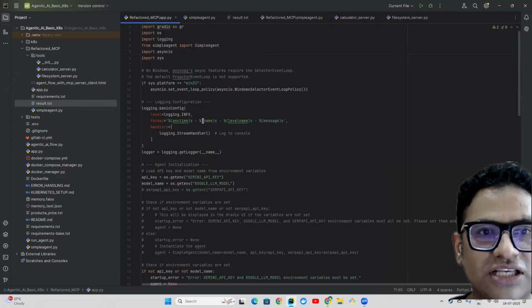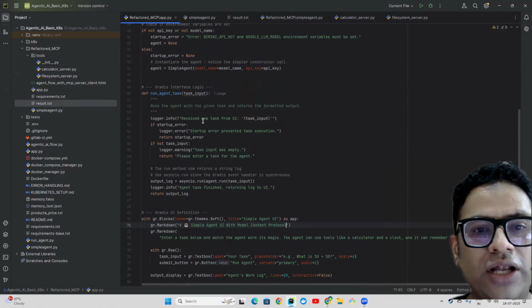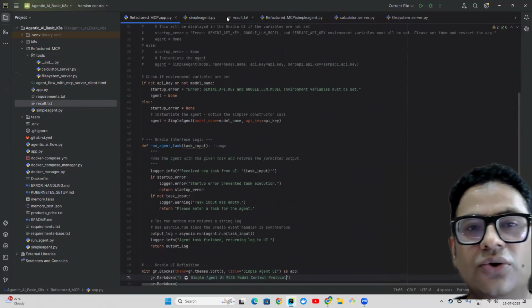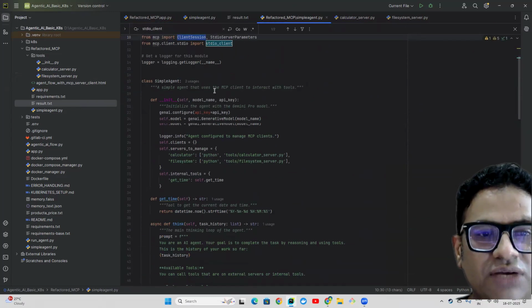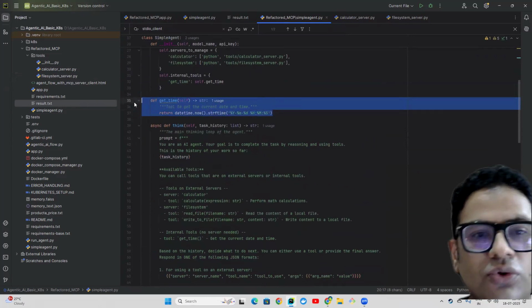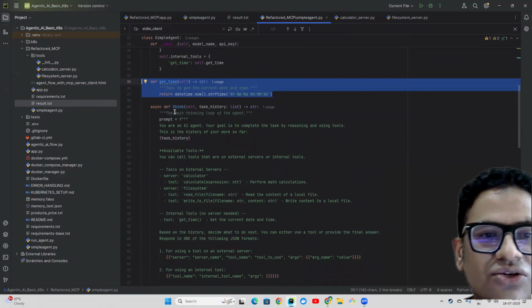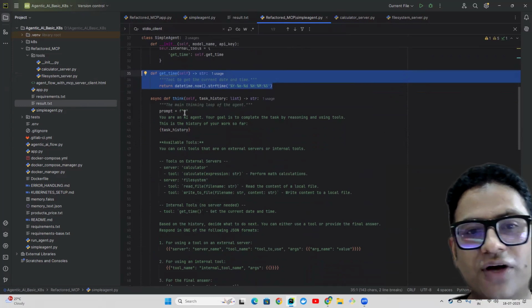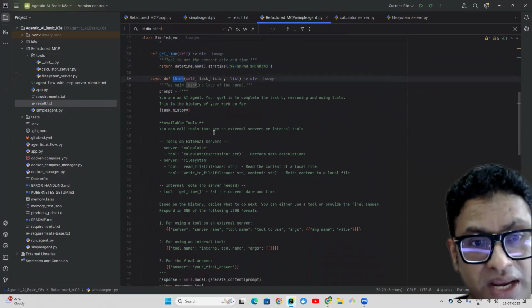So now if you see my agent, we have only a few things in my refactored simple agent. We have this class SimpleAgent, my first constructor. This is my internal tool. We can just talk about that. We can remove that, that's not needed. We need only two functions now. We need just one thing, which is the brain of my agent.